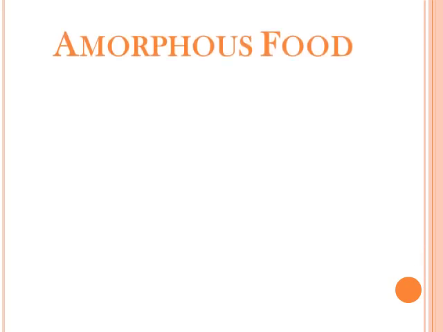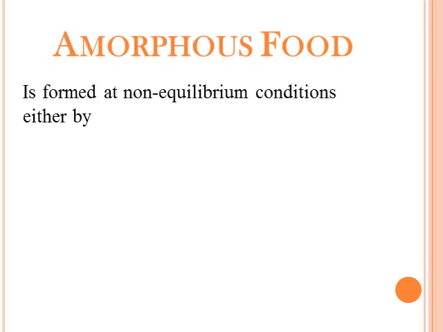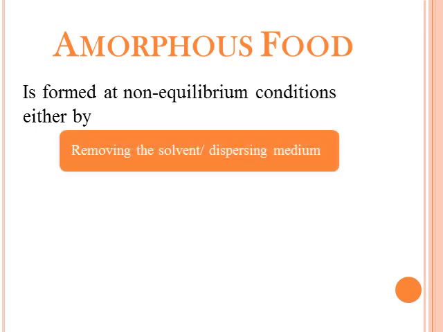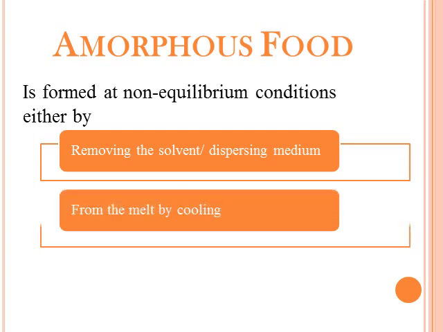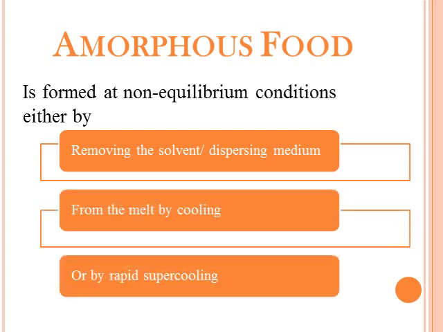Now, let's look at the formation of amorphous food. At non-equilibrium condition, amorphous food is formed either by removing the solvent or dispersing medium from the milk, by cooling, or by rapid supercooling.